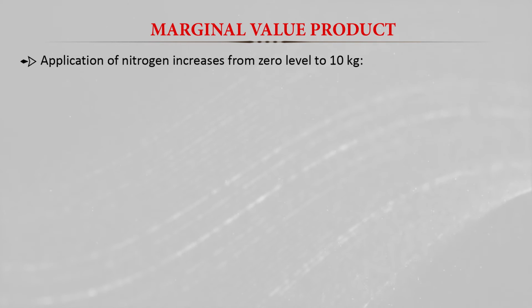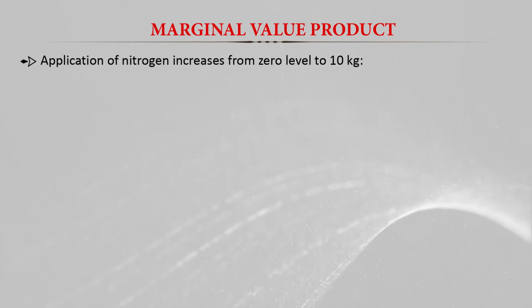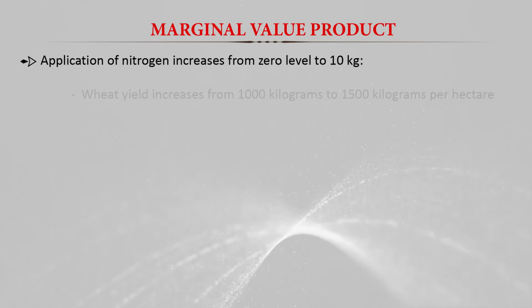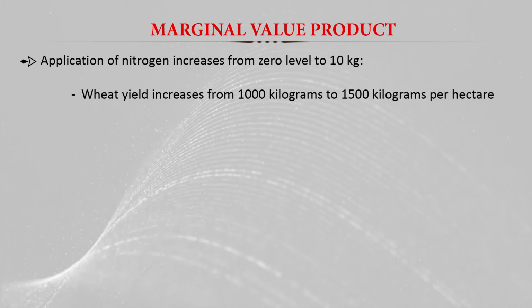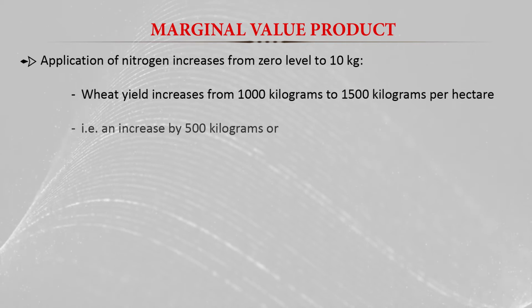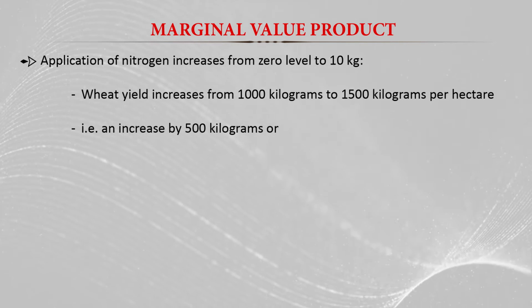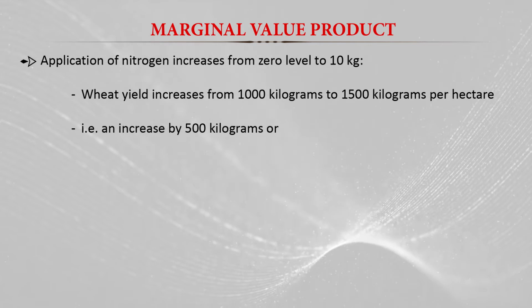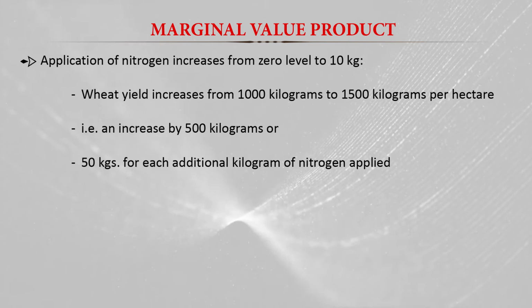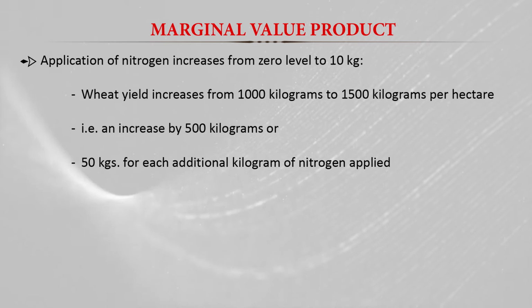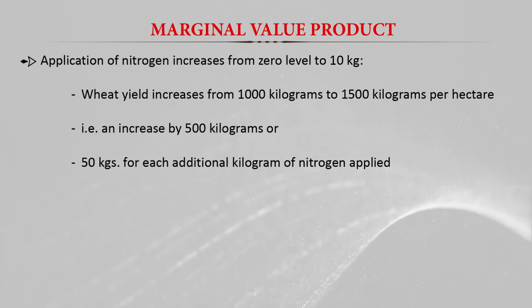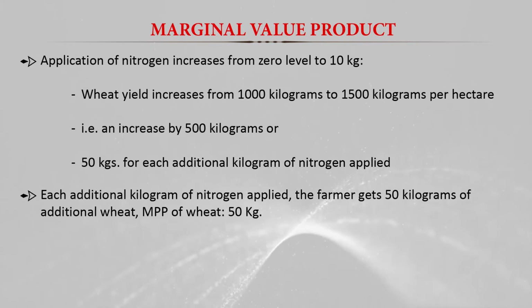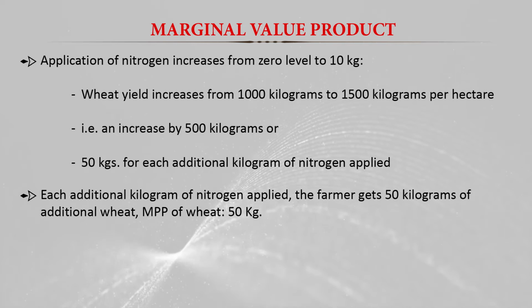So here again you can see that as the application of nitrogen increases from 0 to 10 kg, the wheat yield increases from 1000 kg to 1500 kg per hectare. So there is an increase of 500 kilograms at the initial level, and we get 50 kg for each additional kilogram of nitrogen applied. So we get an additional 50 kg of wheat yield when we apply 1 kg of nitrogen at the initial level. So with each additional kilogram of nitrogen applied, the farmer gets 50 kg of wheat.